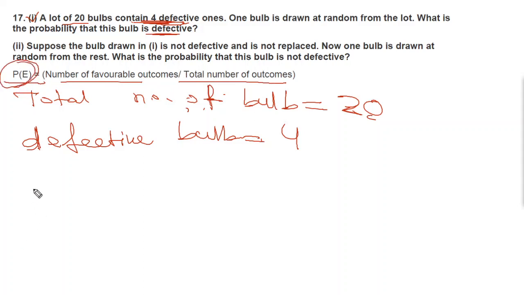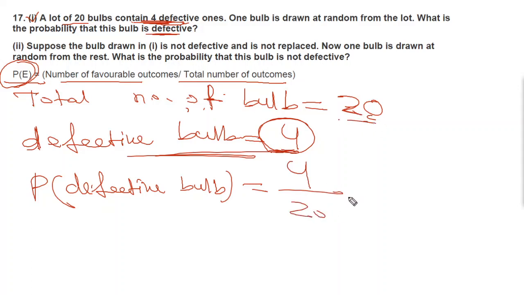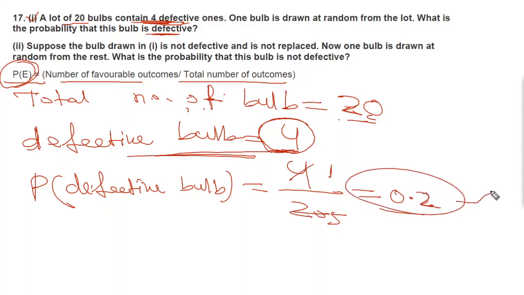Now, probability of a defective bulb is equal to number of defective bulbs, that means favorable outcomes for defective bulb is 4, divided by total number of outcomes, which is 20. So 4 by 20, you can cancel, 4 ones are 4, 4 fives are 20, which will be equal to 0.2. So this will be the probability for question number I. Now we will move to part II.